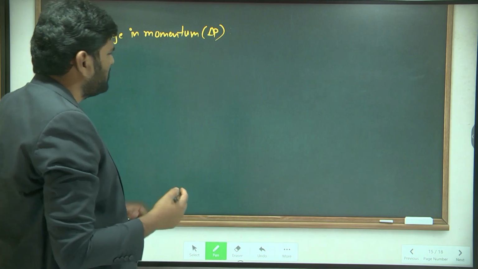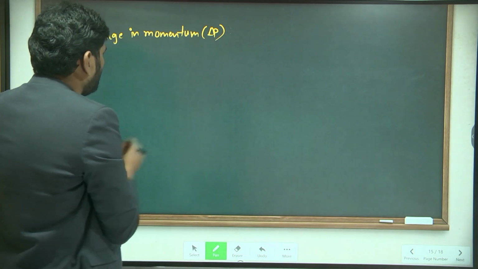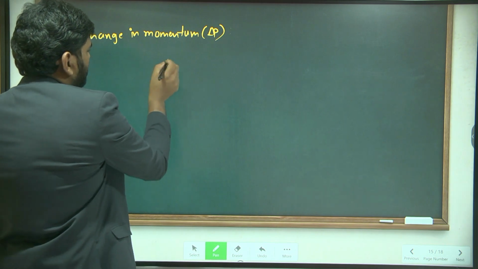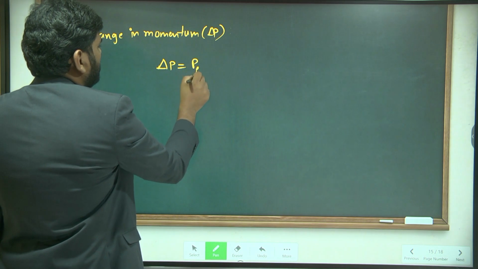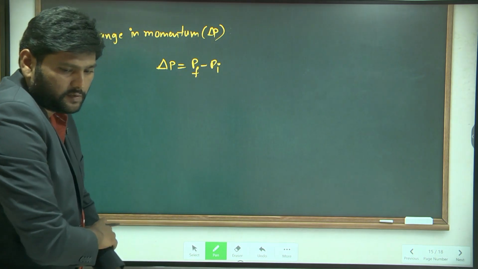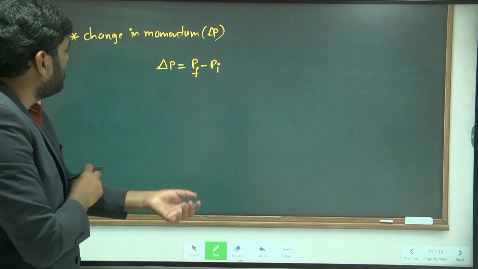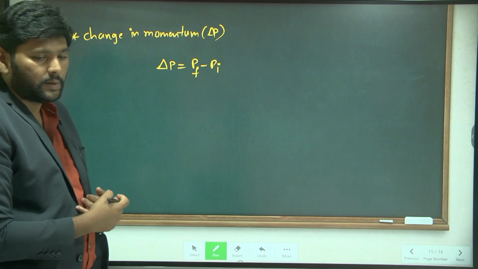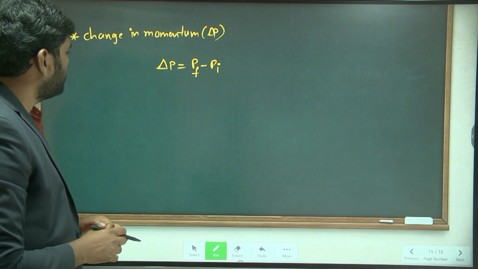Change means final minus initial. We can represent this with a formula: delta P is equal to final momentum minus initial momentum. To understand this formula, I'll give some examples.